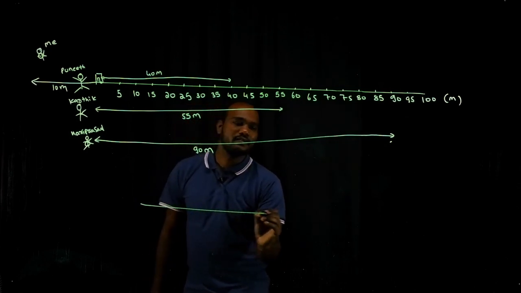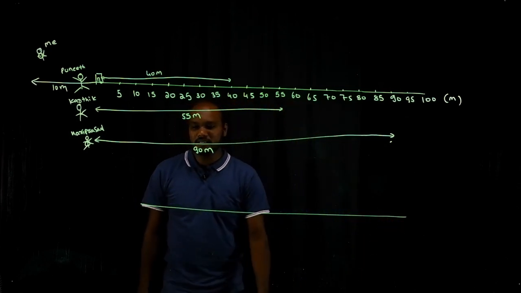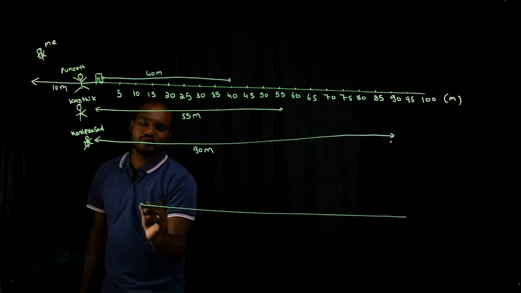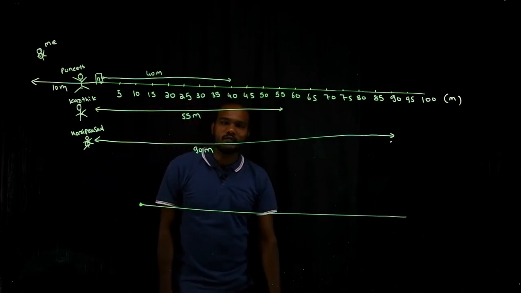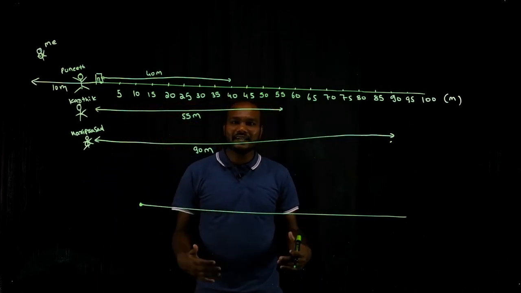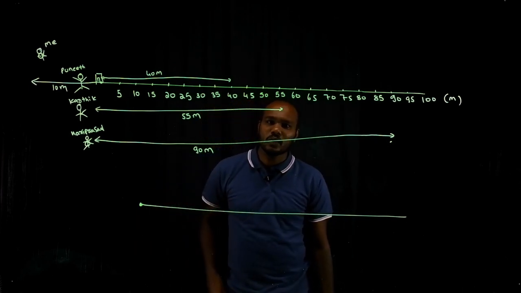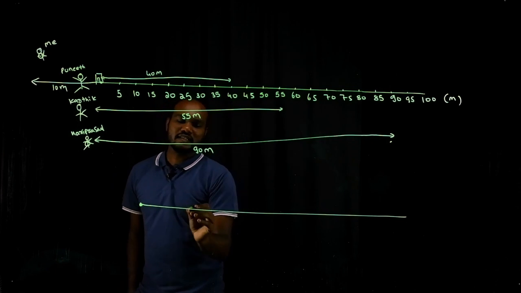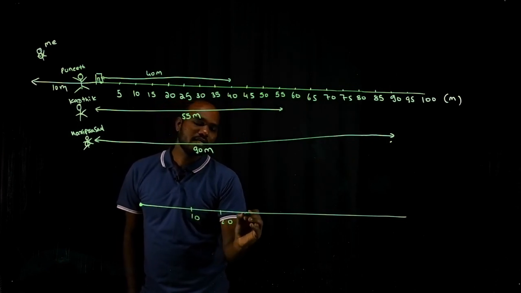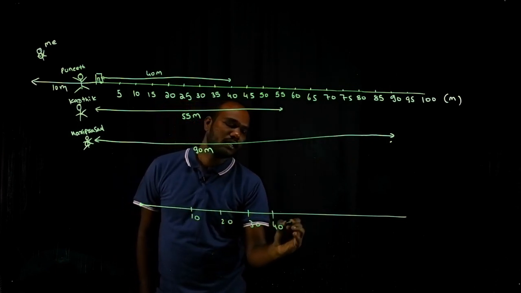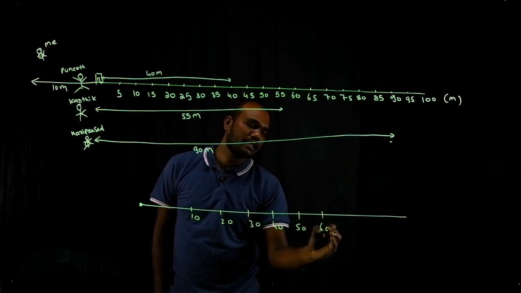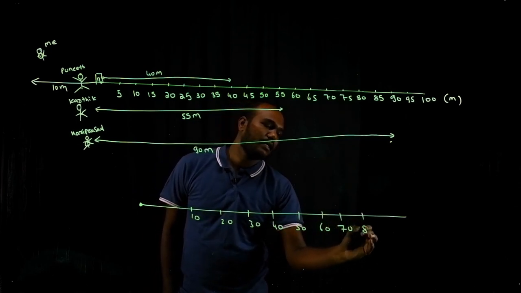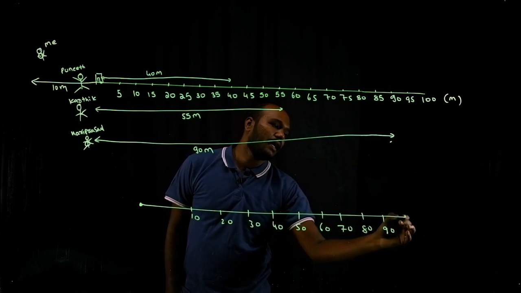I will take a straight line. I'll say this is my home. Home is where I started, or the reference point where I started to watch these people, right? I will say all the important points. Say this is 10, this is 20, this is 30, 40, 50, 60, 70, 80, 90 and 100.